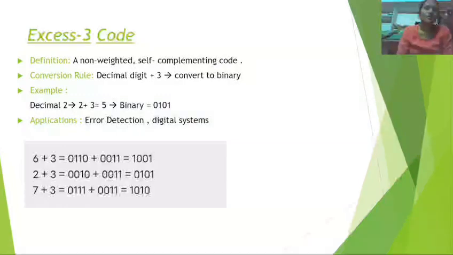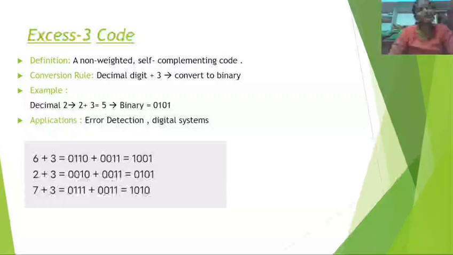In the binary system, decimal number 2 is represented as 0010 and 3 is represented as 0011. Adding them, we get the X3 code 0101. Applications of X3 code: it detects errors in digital systems. Here are further examples of X3 code.